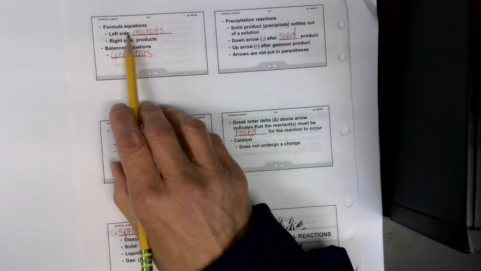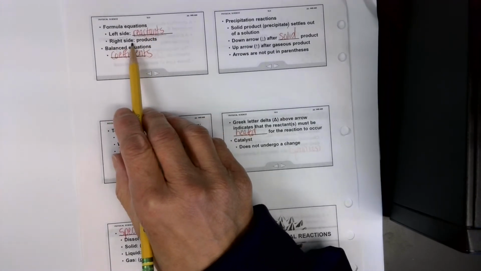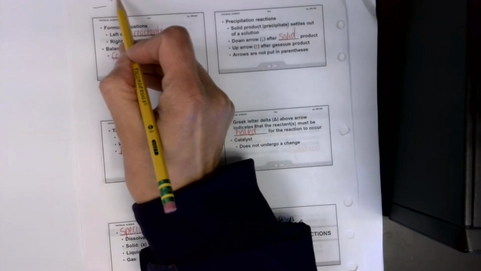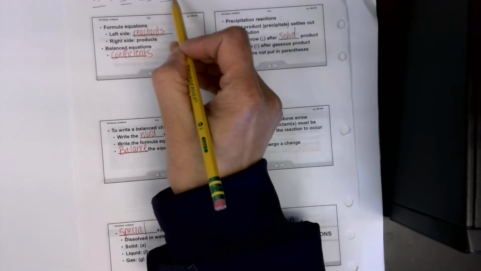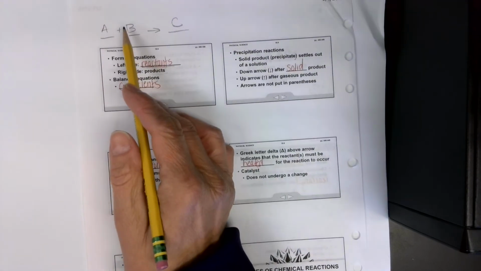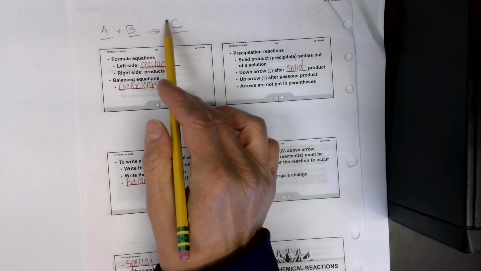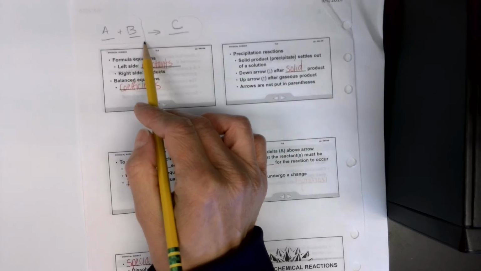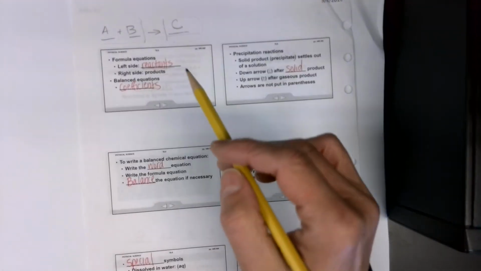Formula equations: the left side are going to be the reactants. The right side are the products. Whatever you start with, so we had our A plus B and it made C over here. These are going to be your reactants, the things that react together to make our product. So reactants are on the left side of the arrow, products are on the right side.